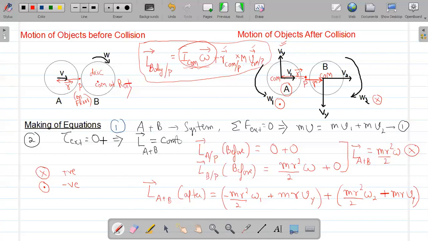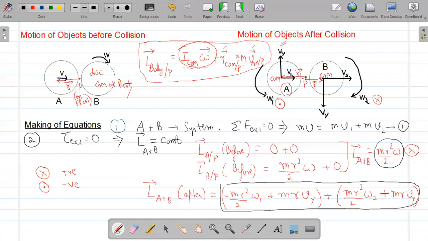Now you will write conservation of angular momentum, which means the angular momentum which you write after collision and the angular momentum which we wrote before collision have to be equal.